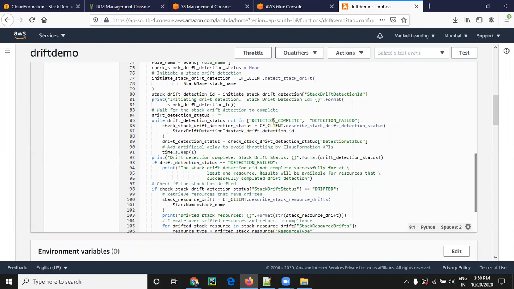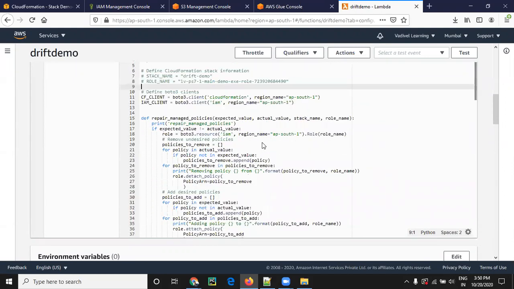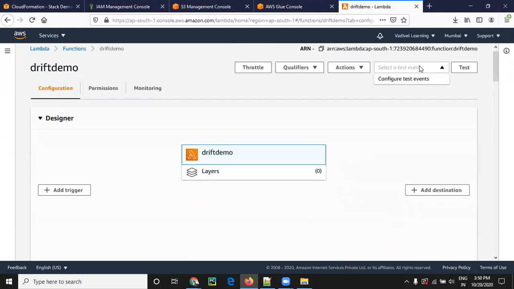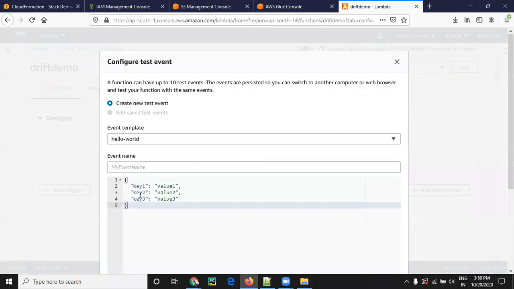So can you run that code? No, just go to the configuration. Yeah. So here we have to give parameters. As I told, we are giving two parameters. One is the stack name.